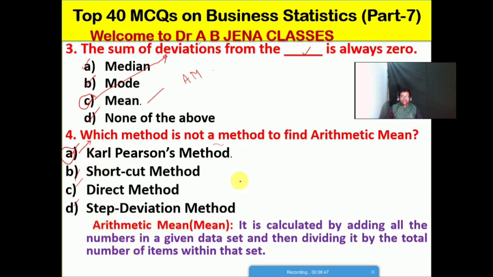So what is the meaning of arithmetic mean? Arithmetic mean को हम mean बोलते हैं. Arithmetic mean is calculated by adding all the numbers in a given data set and then dividing it by the total number of items within that set. Then we will get the mean value or arithmetic mean.